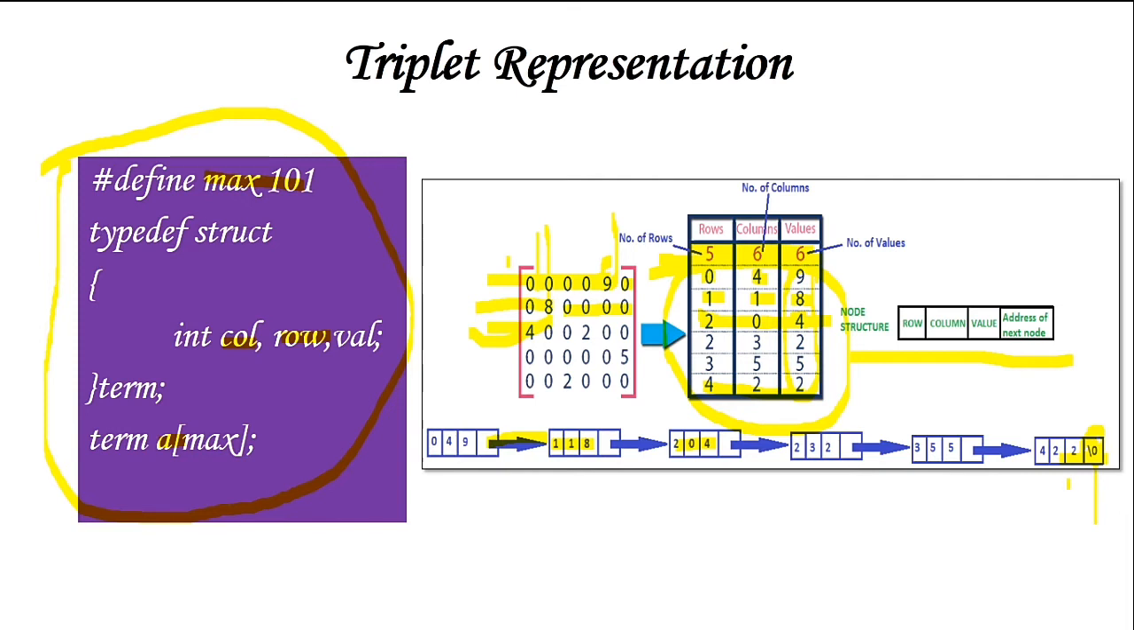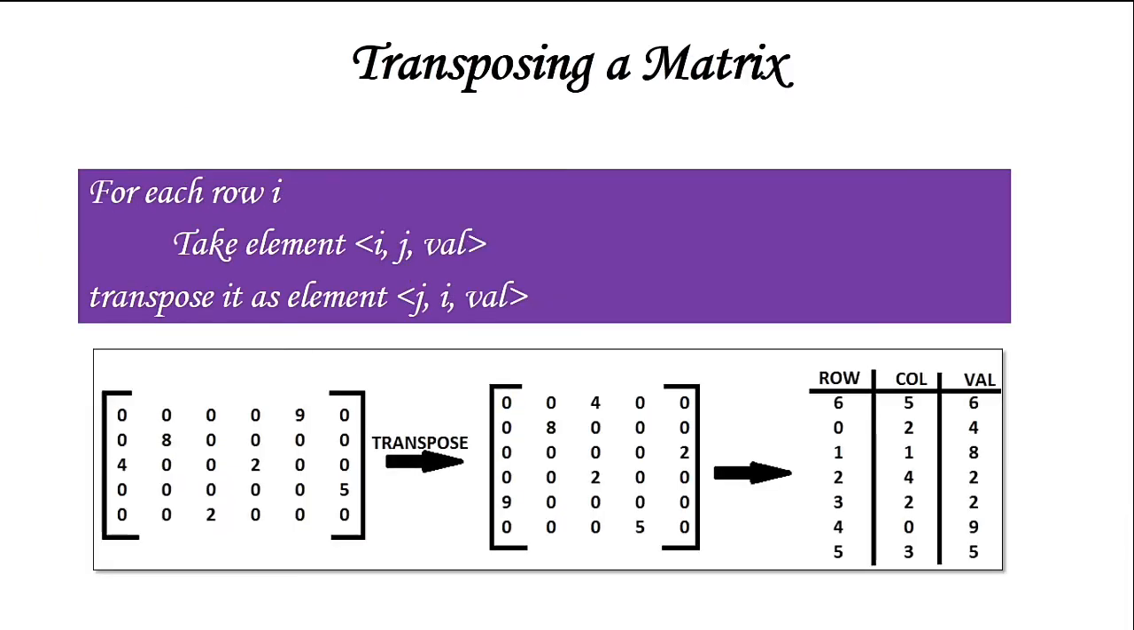So this is how triplet representation works. And next we have how we can transpose the matrix. As we all know, transposing is nothing but, suppose this is your matrix, how can you transpose it? Writing the rows as columns and writing the columns as rows, right?